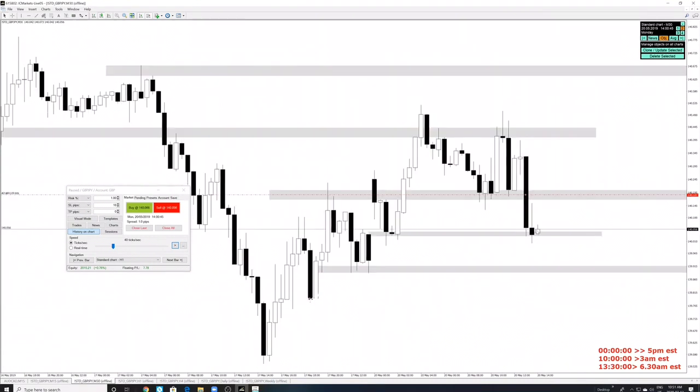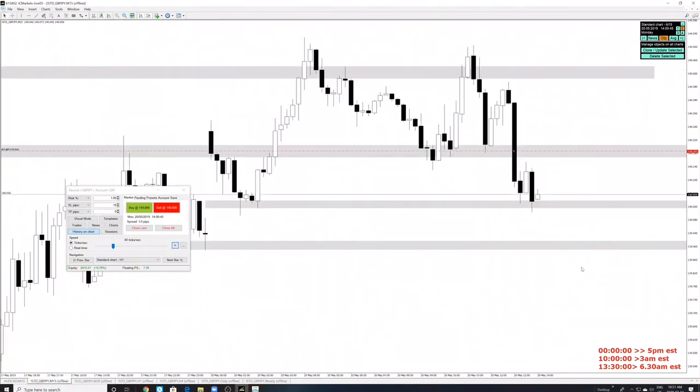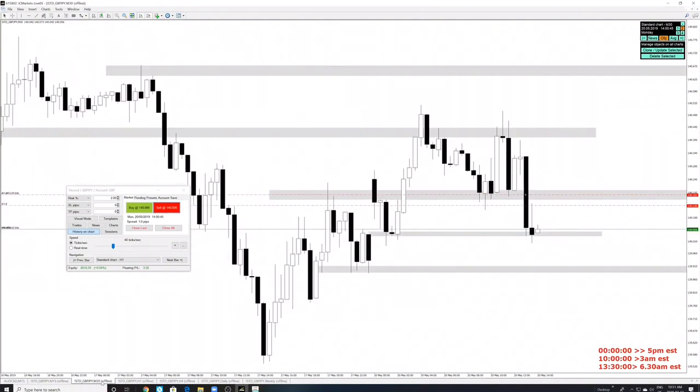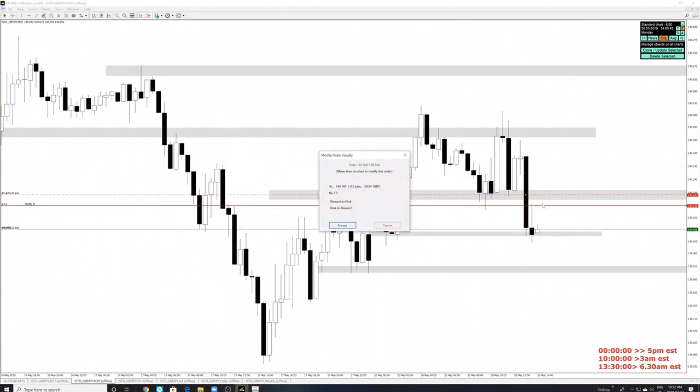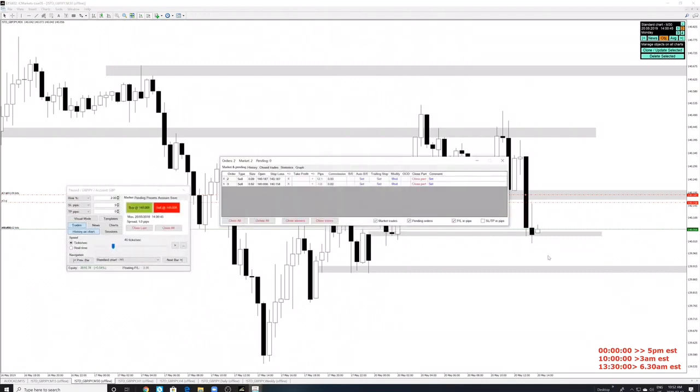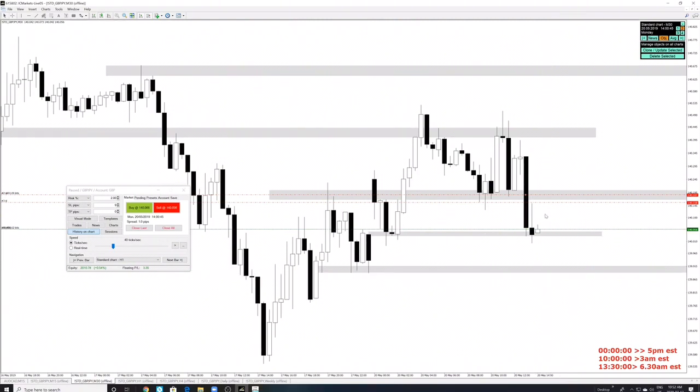You have this 30-minute candle, which is just opening right now. You have this 15-minute candle, which is now starting, but the previous 15-minute candle broke the low. So I think this could be another opportunity to enter another position with like a 9 pip stop. So we're going to do 9, and we're going to use a normal risk, which is going to be around 2%. I think this is a great entry right here. Even if we want to move our stop loss to above the 30-minute candle and expect the next one to continue down towards 139, like this area, I think it's going to be pretty good. It's like a 15 pip range.